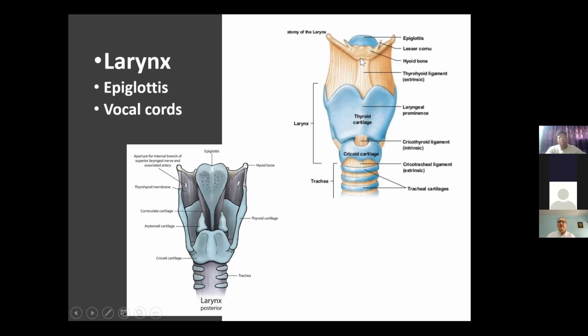And then there are other structures. As you can see, the hyoid bone is shown here, and these are the muscles shown here. We'll not go into depth of that. Then there is a cartilage called the cricoid cartilage. Now this thyroid cartilage is covered only in the front, only in the anterior part, not in the back part.